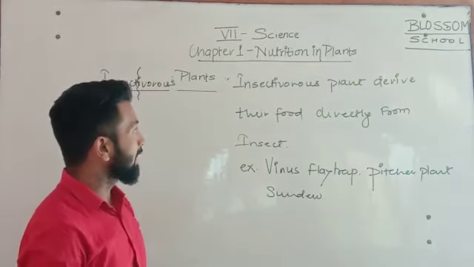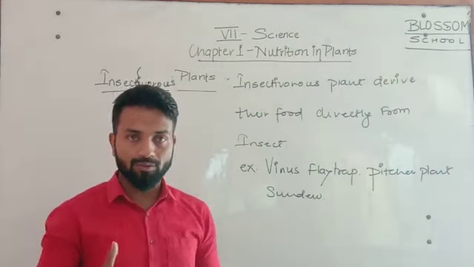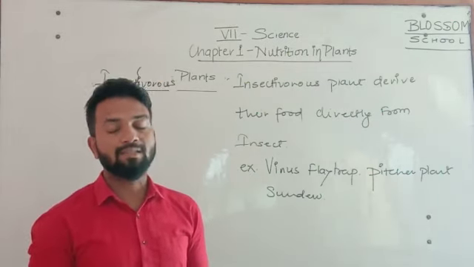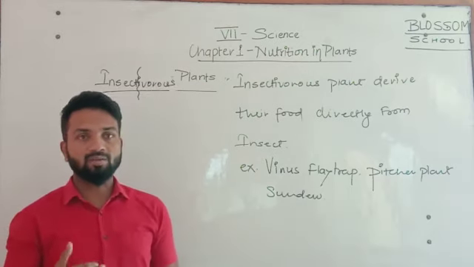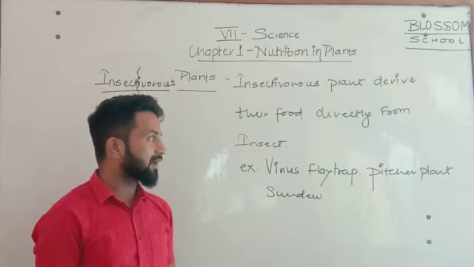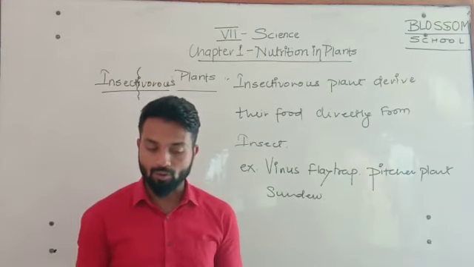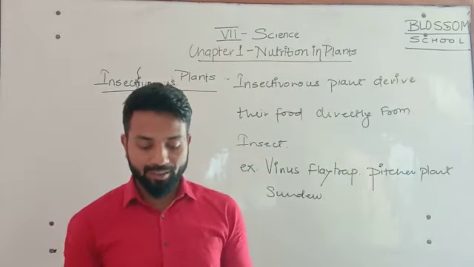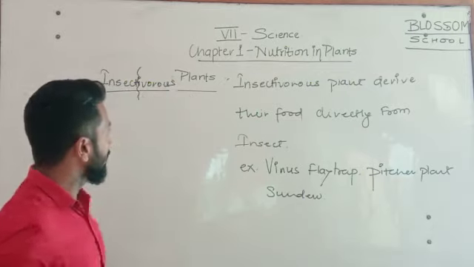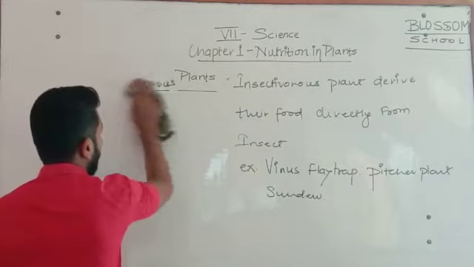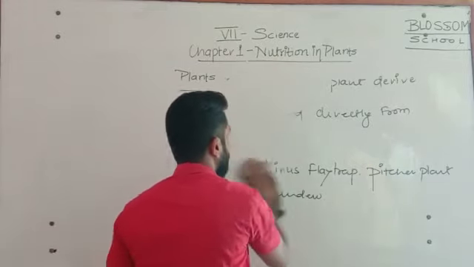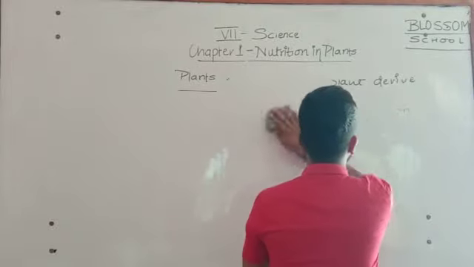Or you can say that these plants derive their food or nutrition from insects, and that's why they are called insectivorous plants. Examples are Venus flytrap, pitcher plant, or sundew. Okay, so these are the three different types of heterotrophic nutrition. Now we are going to discuss the last type of heterotrophic nutrition, which is called symbiotic plant.